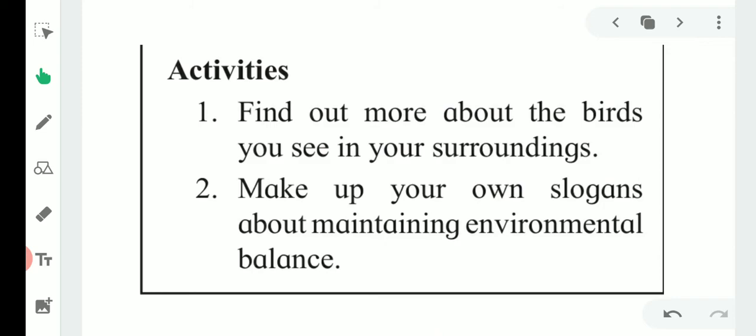Here is some activity for you to do at home. Find out more about the birds you see in your surroundings and write their names in your notebook. Make up your own slogan about maintaining environmental balance, like "Save trees, save environment," just like that, and write it in your notebook.